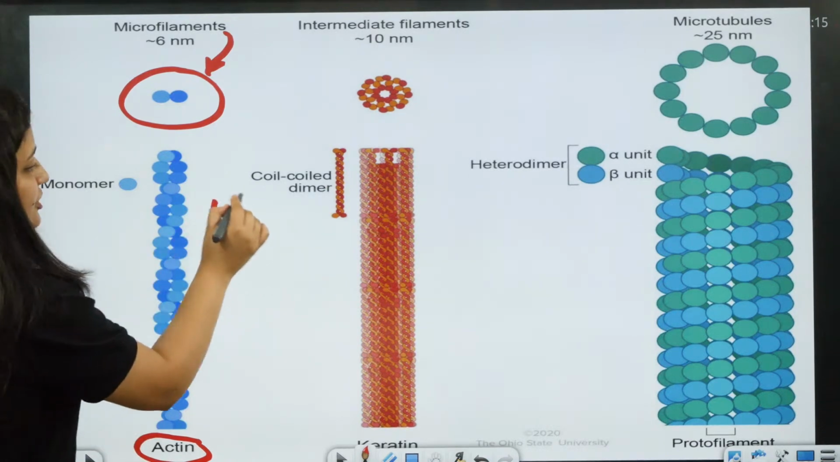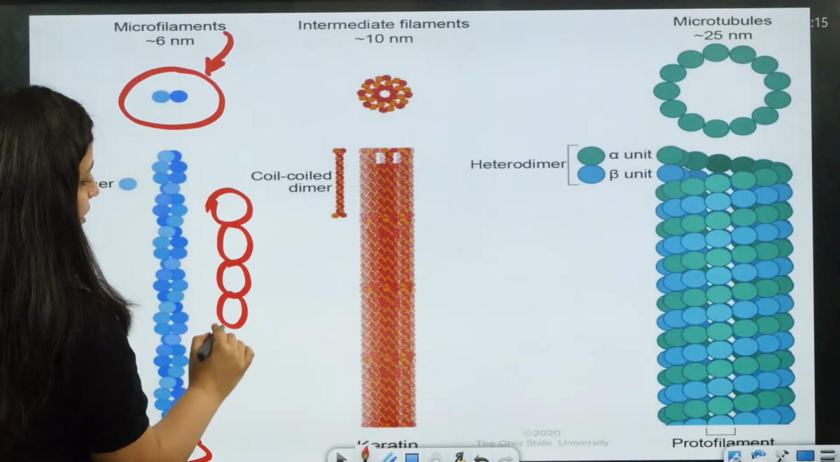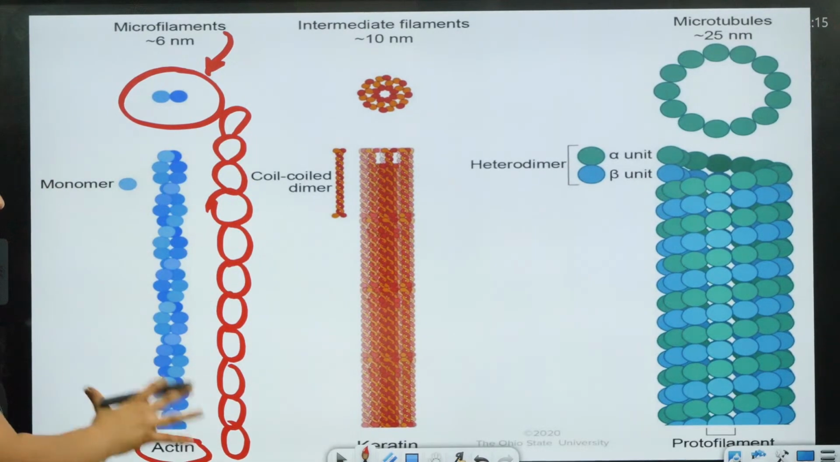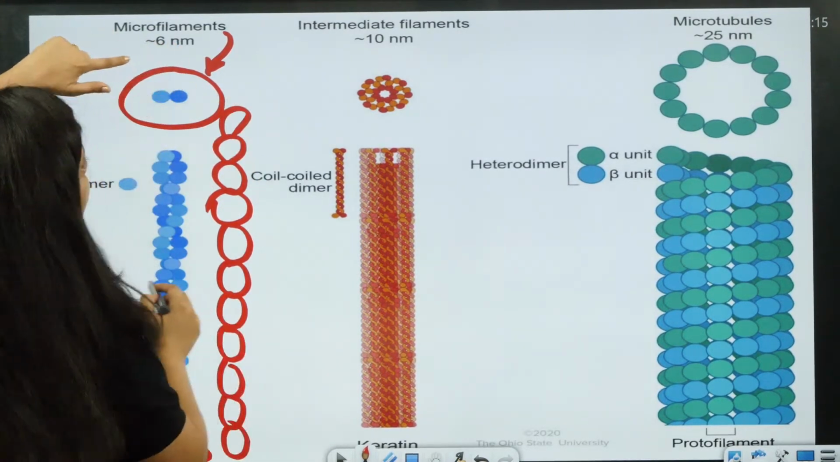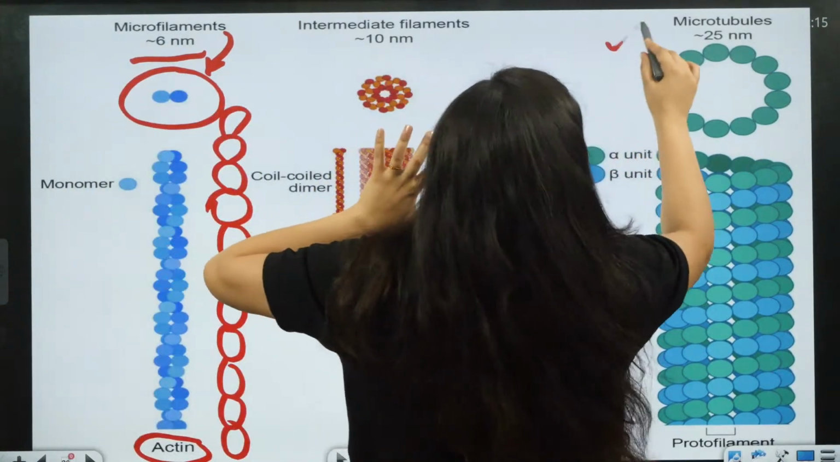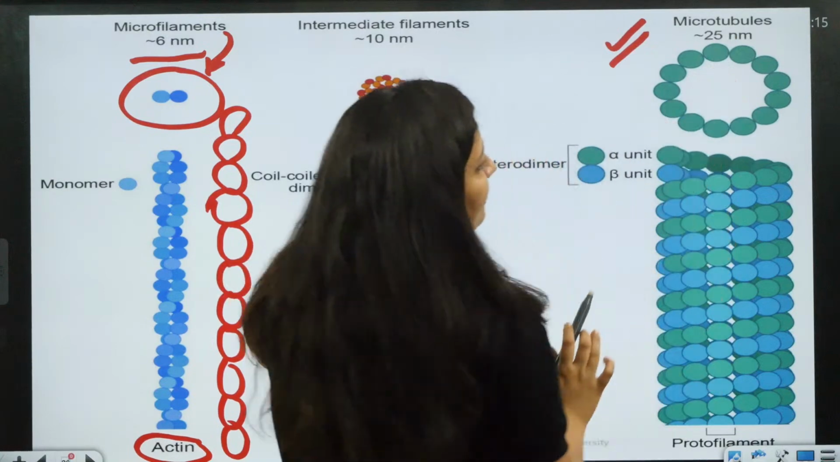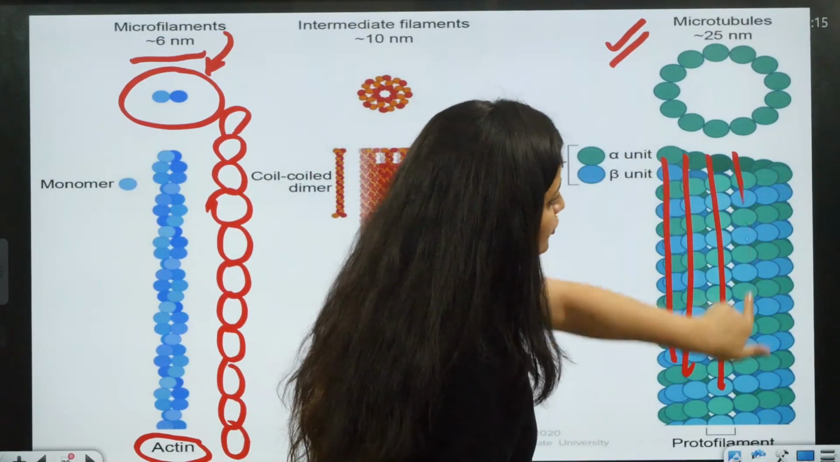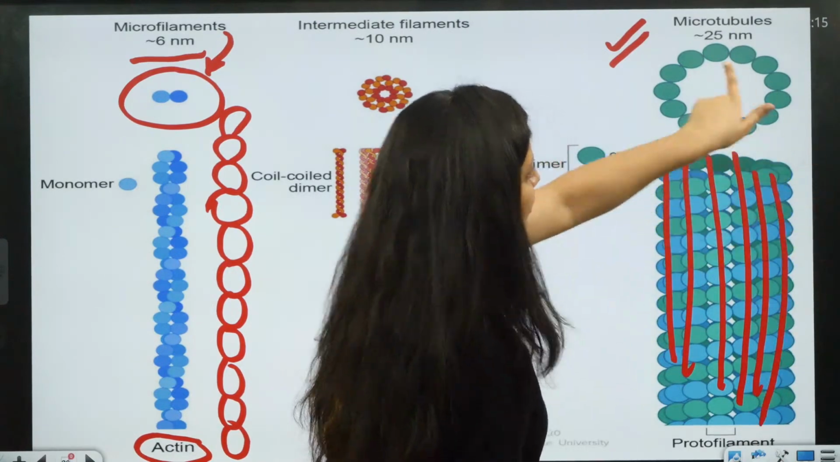Like actin, G for globular actin. So many globular actin will join, they will form F actin, fibrous actin. So you can see here, its diameter is about 6 nanometer. Now when you are talking about the microtubules, it is about 25 nanometer. So many protofilaments will join and form one microtubule.